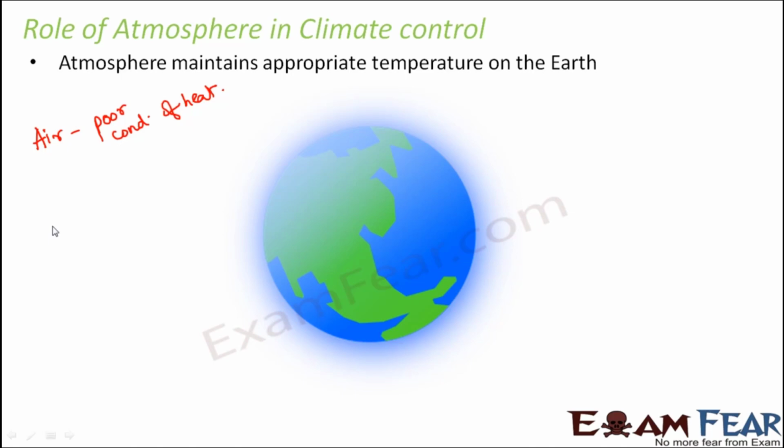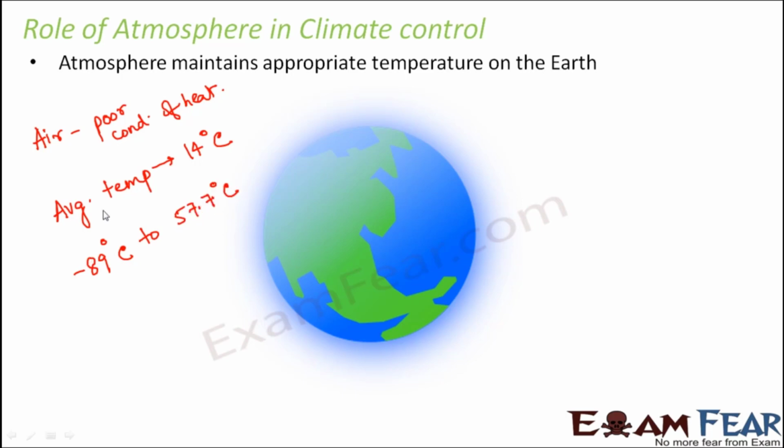If you look at the average temperature on the earth, it is somewhere around 14 degrees Celsius. That's the average temperature on the earth, which is quite decent for survival of life forms. And even in extremes, the range of temperature is minus 89 degrees Celsius to plus 57.7 degrees Celsius.